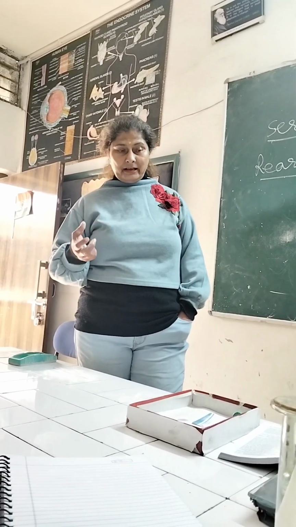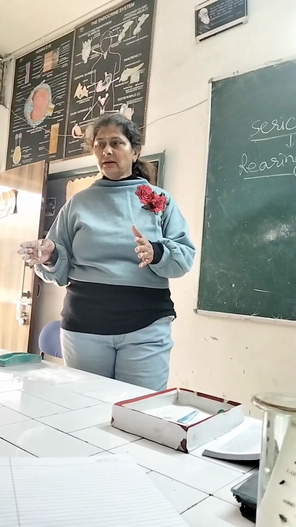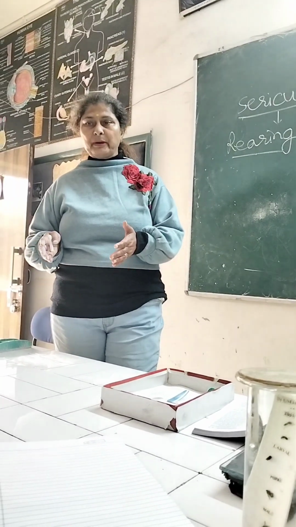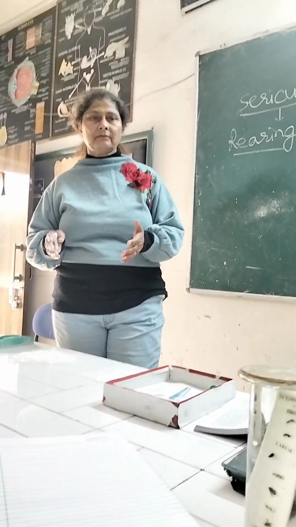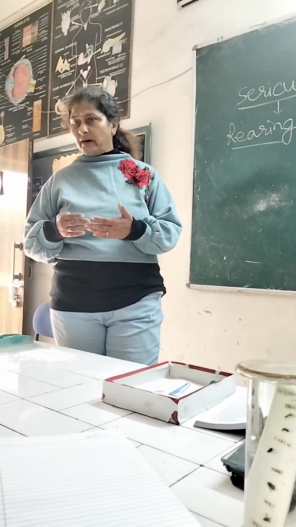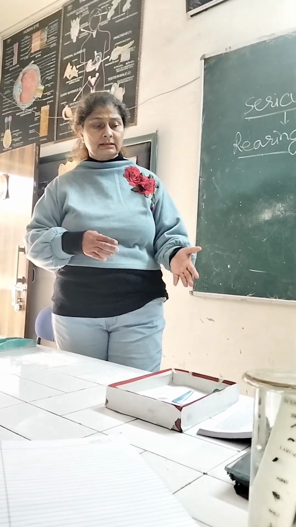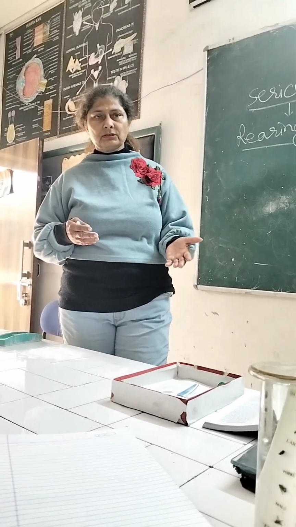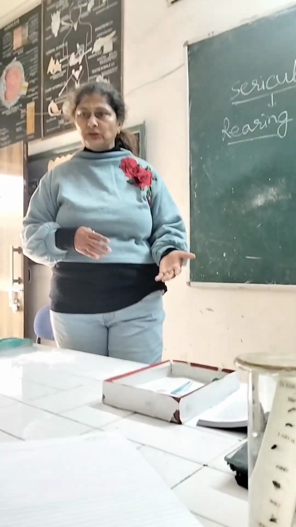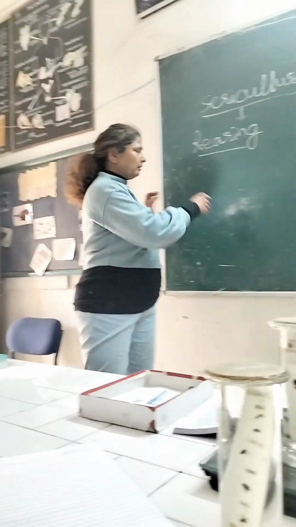They keep them in a room to maintain that temperature, because these caterpillars work at a particular temperature, a particular moisture. Although diet is very important, these environmental conditions should also be favorable for these caterpillars. At what temperature the molting takes place, at what moisture. And how is the rearing done? They form the bed.